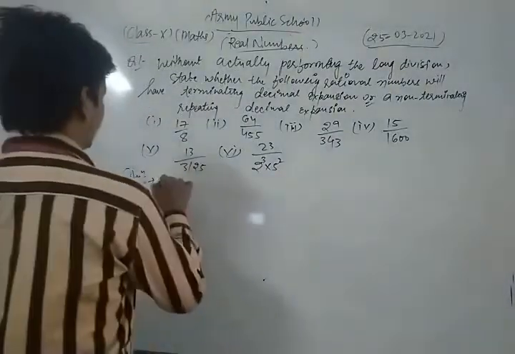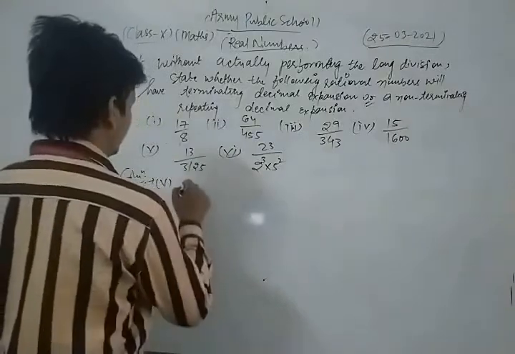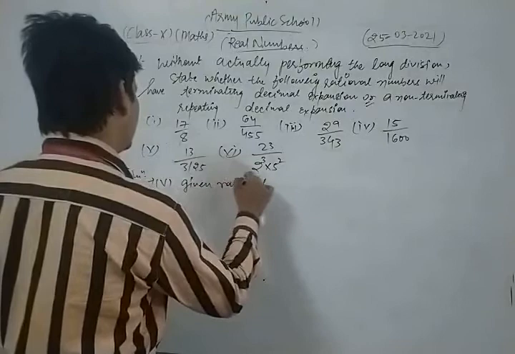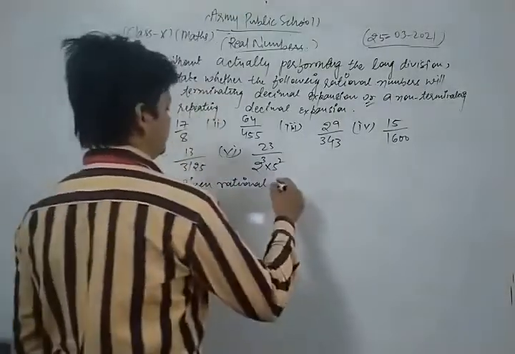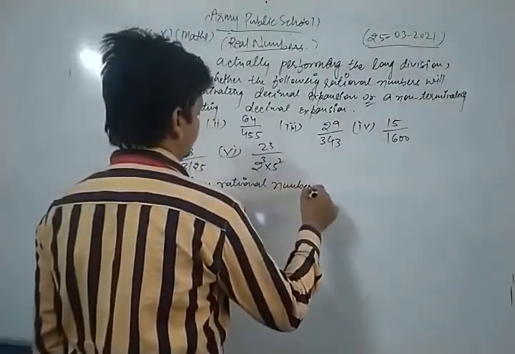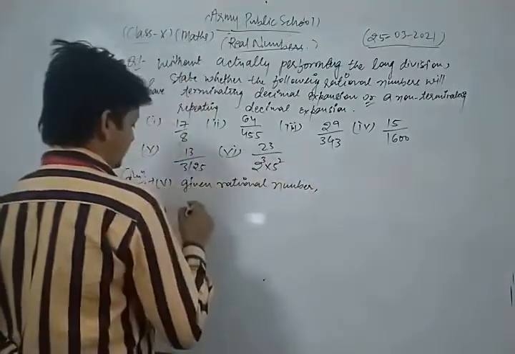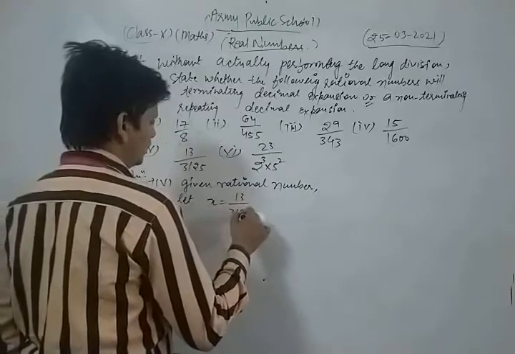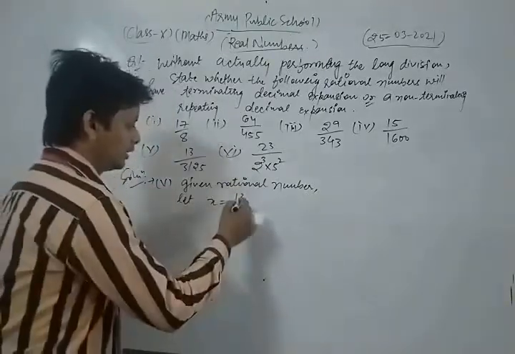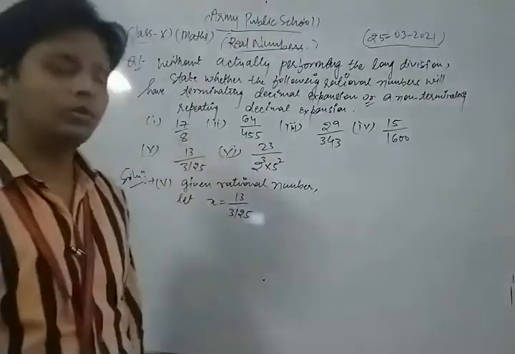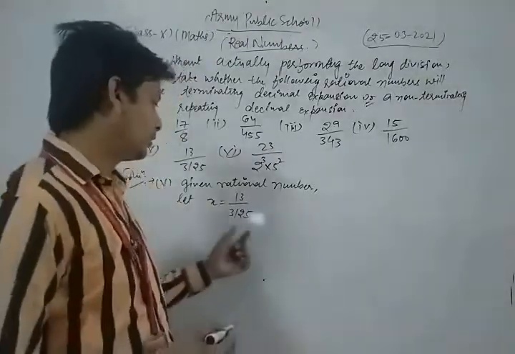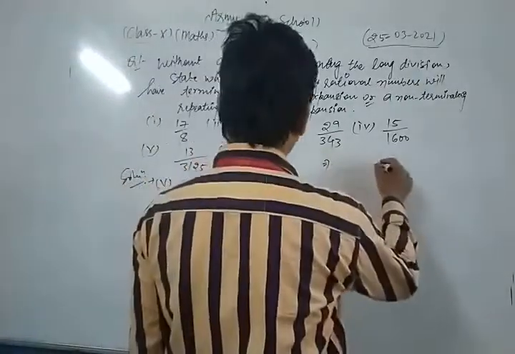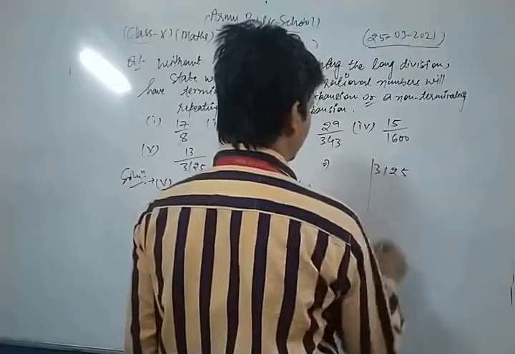Now we take and solve the fifth part of this question. First of all, we write the given rational number. The given rational number is, we take x is equal to 13 upon 3125. This is the given rational number. Now, dear students, we do the prime factorization of the denominator of the given number. Let's see.